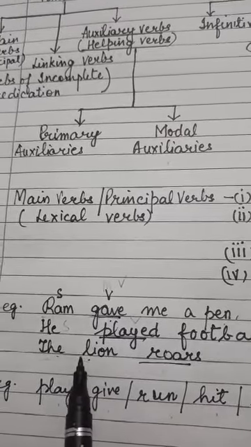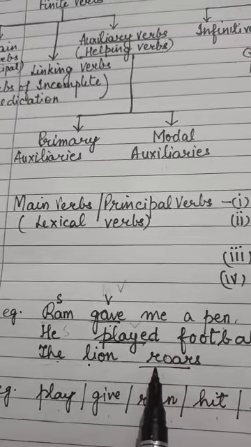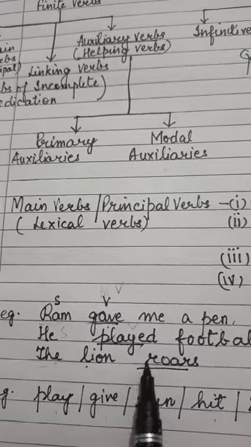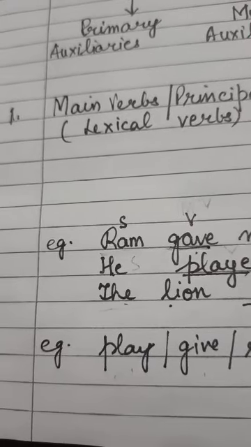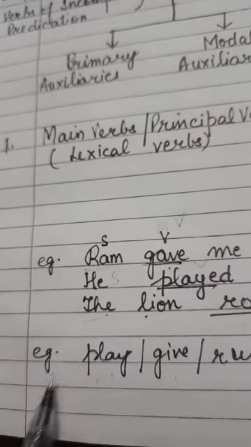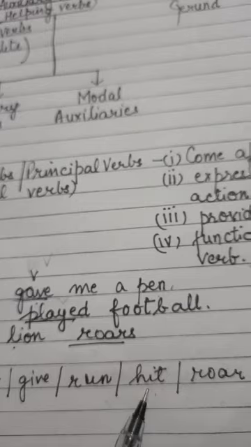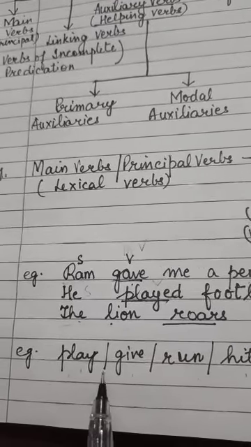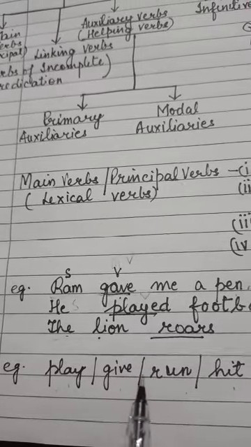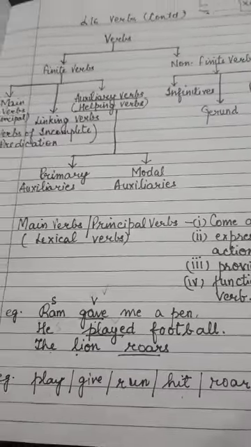So verbs come immediately after a subject and they express physical action as well as provide information. Clear? Now children, the examples of main verbs are play, give, run, hit, roar. So these are all active words and you can have more verbs like this. Right? Just note it down.